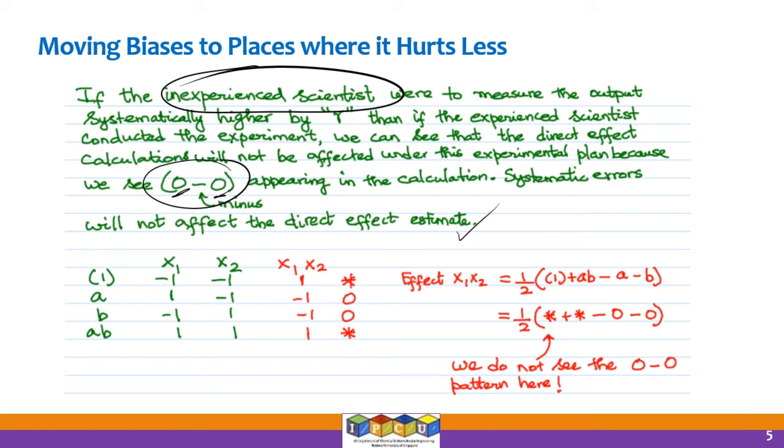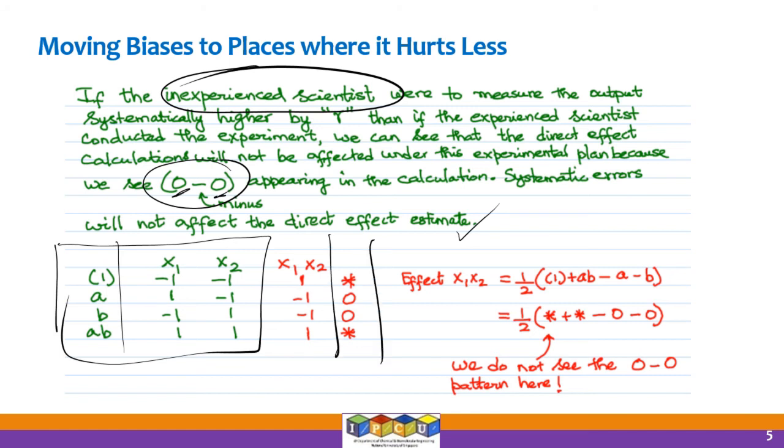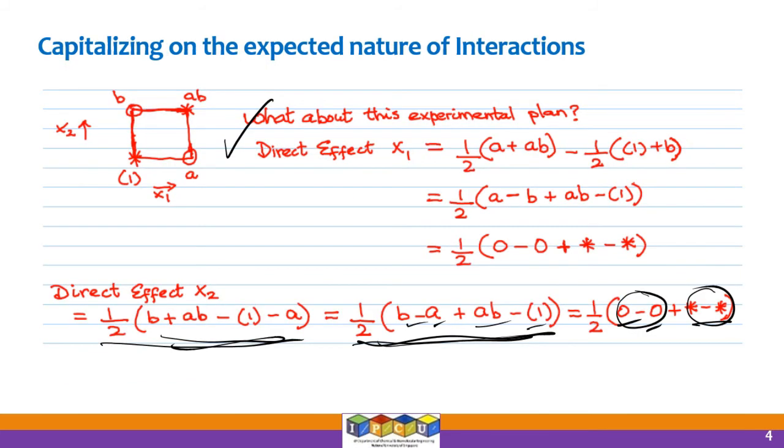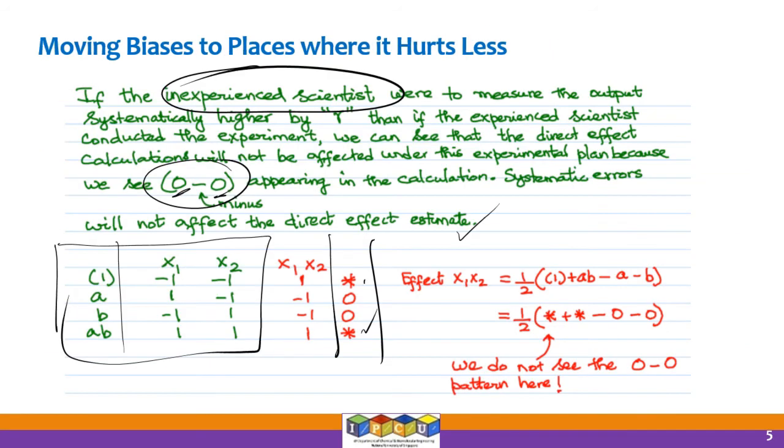Now this I hope we understand. This is the usual 2 to the power of 2 design done in standard form. This is the label that we will give to it, the one that is shown as 1, A, B and AB. And what we are also showing here is that in our design, 1 and AB were assigned to the experienced chemist, so star 1 and AB, and A and B were assigned to the inexperienced chemist, right? So this is what it is.